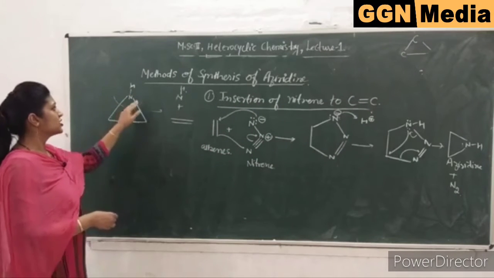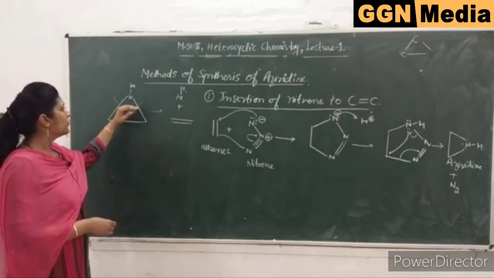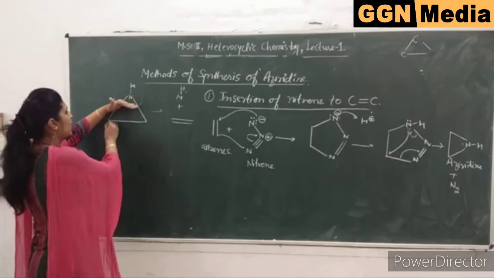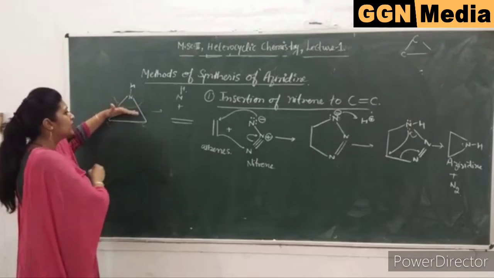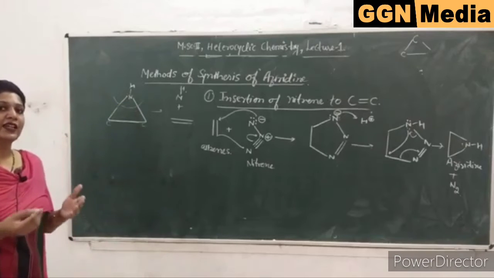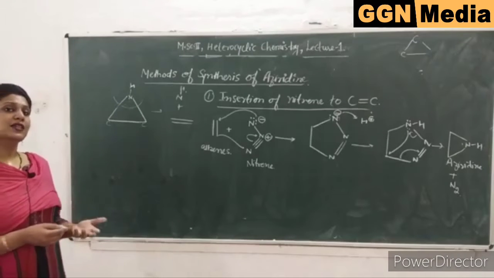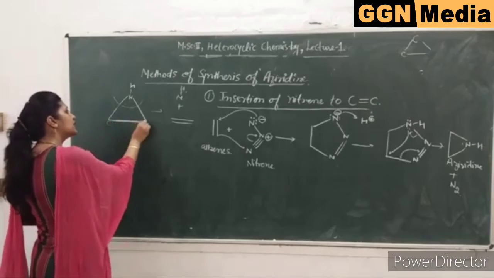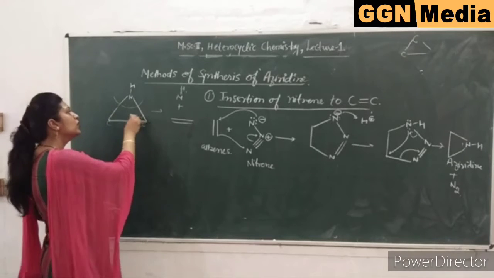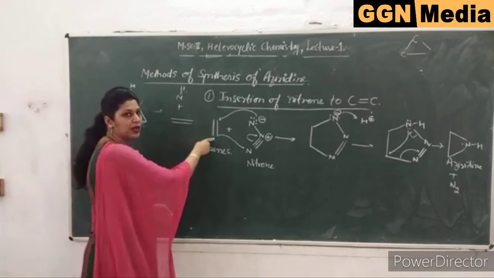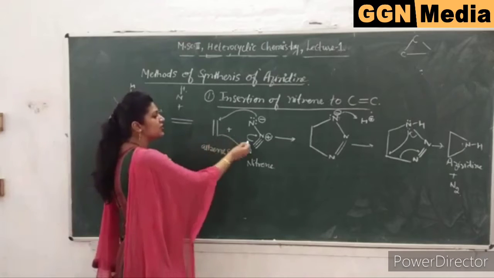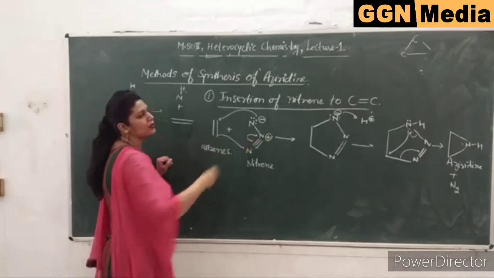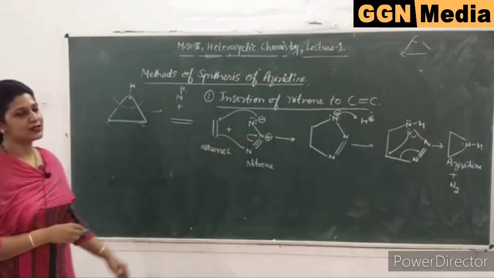So the first disconnection approach was removal of nitrogen from here and you have a carbon-carbon bond. Because addition can take place only on an unsaturated compound, this was a single bond saturated compound, we made it unsaturated by the double bond. So an addition reaction on an unsaturated compound results in the formation of aziridine.